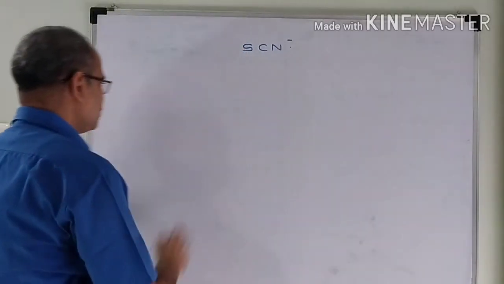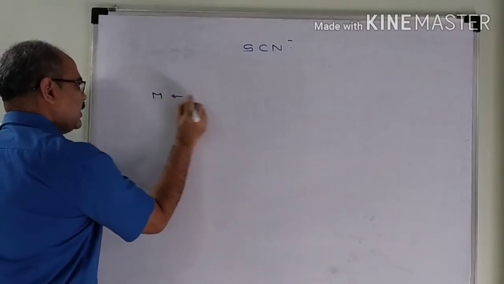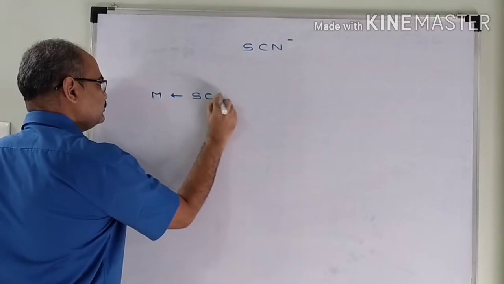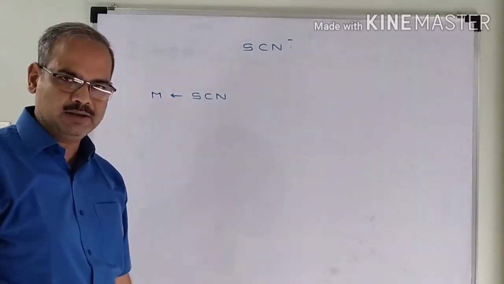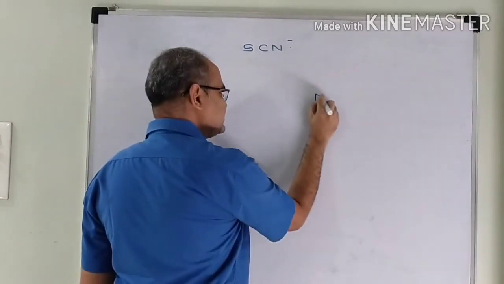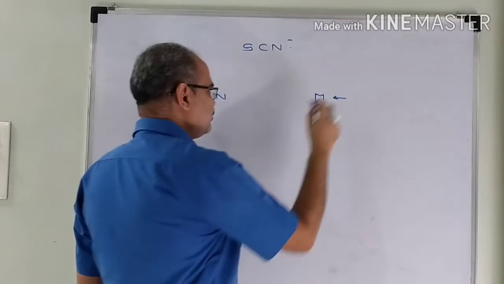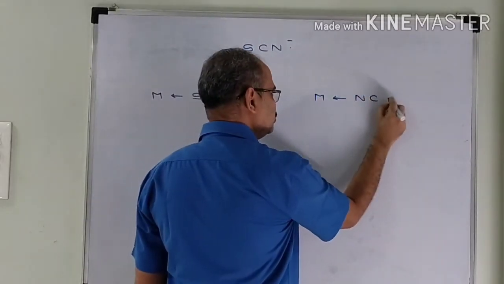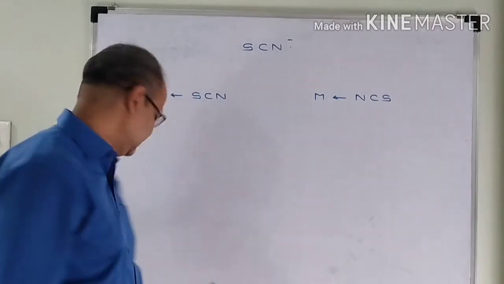Here it is observed that central metal can form a coordinate bond using sulfur atom of SCN minus, as well as in certain compounds, central metal can form a coordinate bond using nitrogen atom of SCN minus.